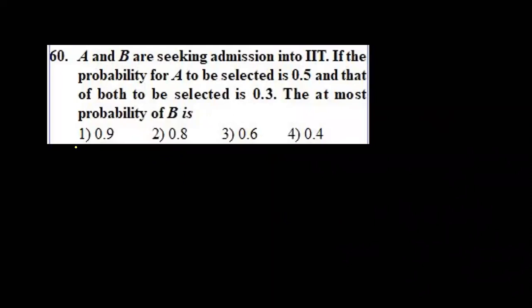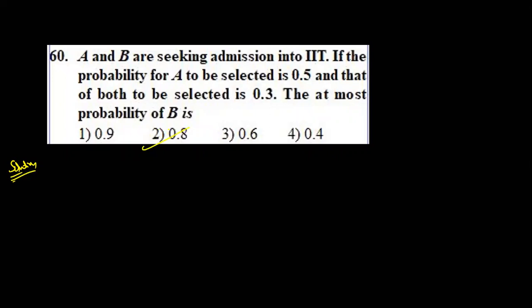Anyone getting this question? Find the solution. Anyone completed? No doubt means I can proceed to the next slide. Charan, do you have any doubts? No doubt. Okay, very good. 0.8 is the answer for this one.